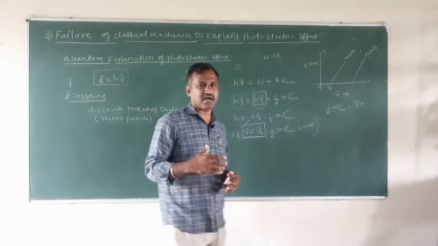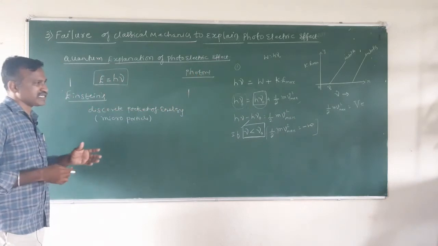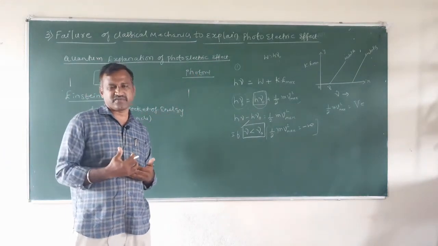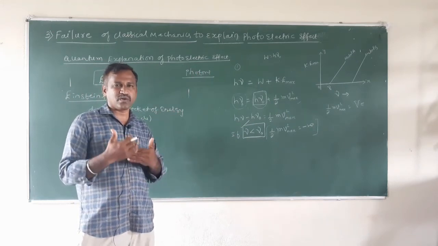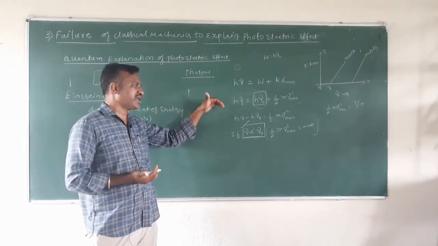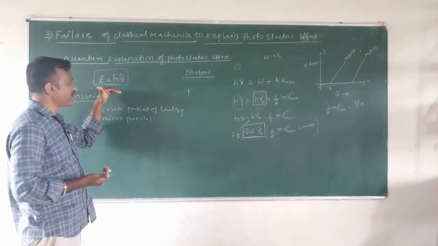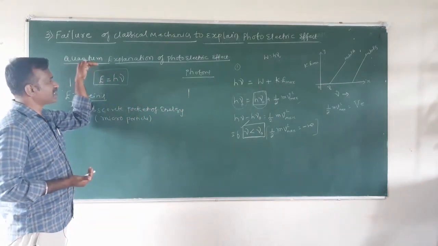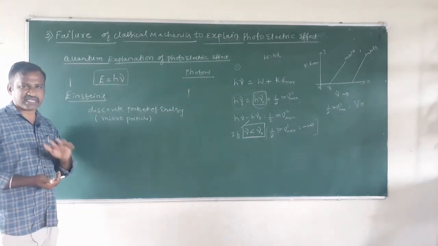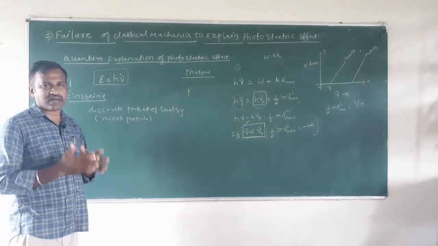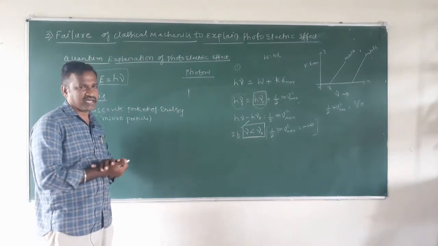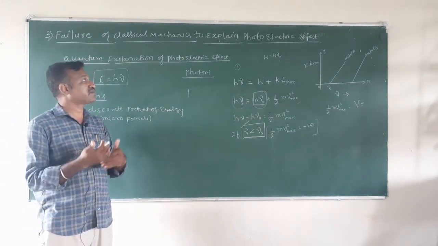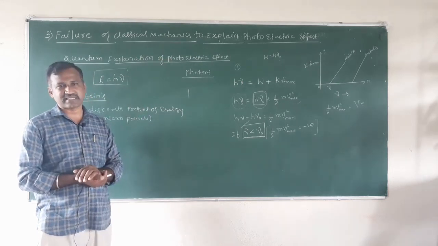This Einstein's photoelectric equation explains all the observed phenomena of the photoelectric effect. Einstein formulated this equation with the help of Max Planck's quantum theory. So quantum theory completely explains all the observed facts of the photoelectric effect, and this is how it overcame the obstacle faced by classical mechanics.